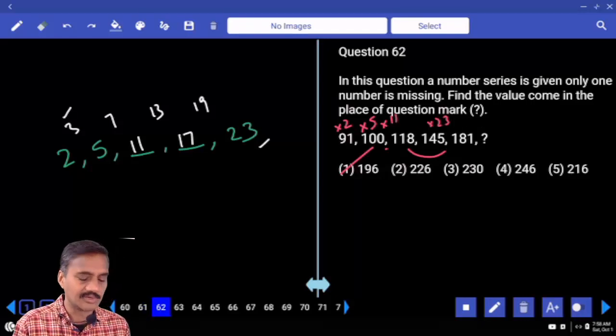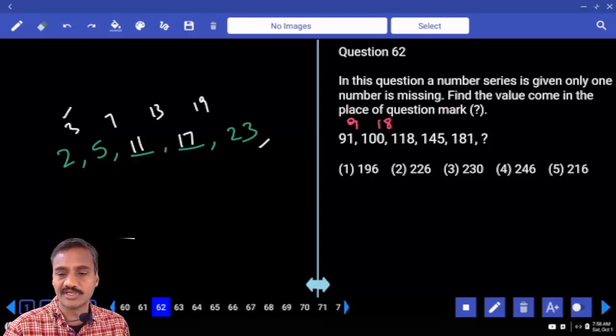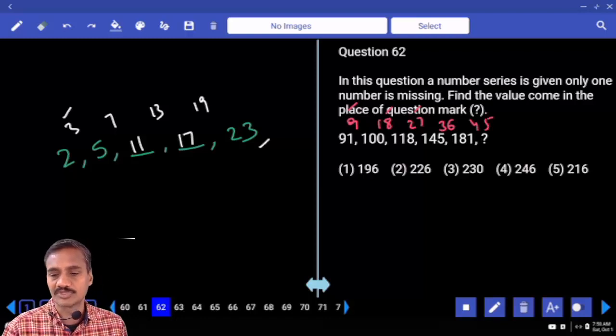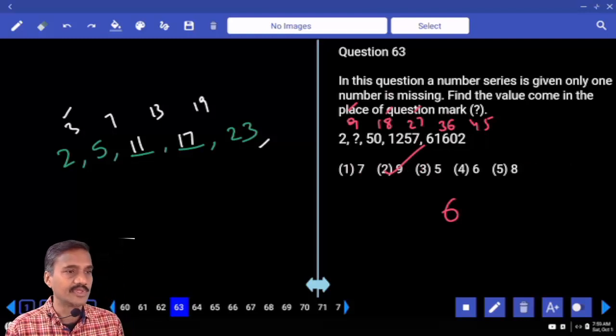61. Then coming to the 62. My 62 చెప్పండి. 91 and 100 difference is how much? 9. And here the difference is 18. And next 118 and this one difference is 27. 9 into 1, 9 into 2, 9 into 3. Next one 36, 45. Multiples of 9. And 5 plus 1, 6, 18 plus 4, 22, 226, choice 2, 62. Then 63.